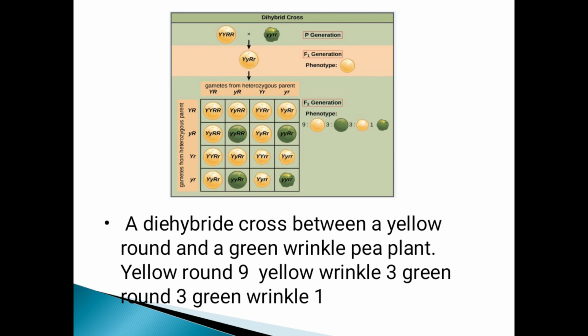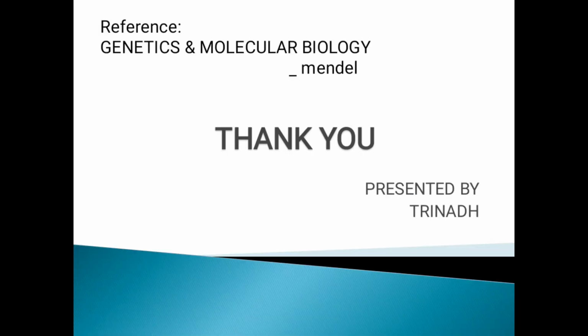That means nine are yellow color, three are green color, and three are wrinkled, and one is green wrinkled seeds observed. A dihybrid cross between a yellow round and green wrinkled pea plant gives yellow round 9, yellow wrinkled 3, green round 3, and green wrinkled 1.